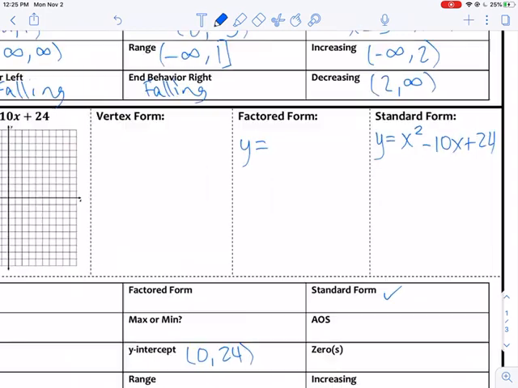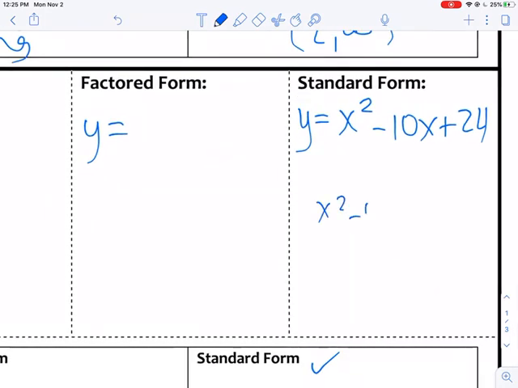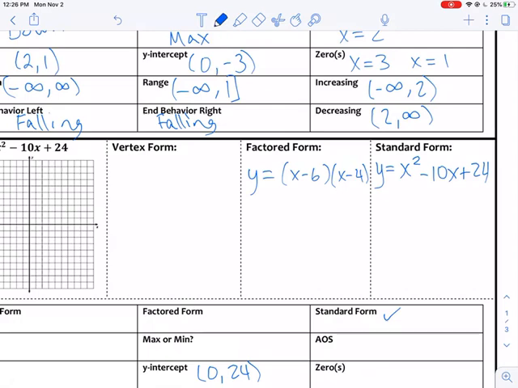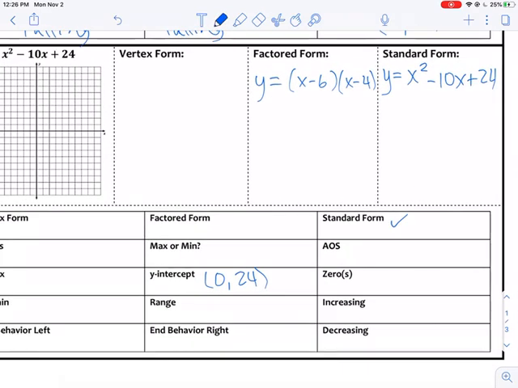The way I'm going to do it by hand is I'm going to factor. So I see this, x squared minus 10x plus 24, and I see I can do my shortcut, x squared. So I need what multiplies to 24 and can add or subtract to -10, and I can put that into factored form. So what multiplies to 24 would be 6 and 4, and they both have to be negatives in order to get to -10. So that's how I would handle getting us to factored form from standard form, if possible.